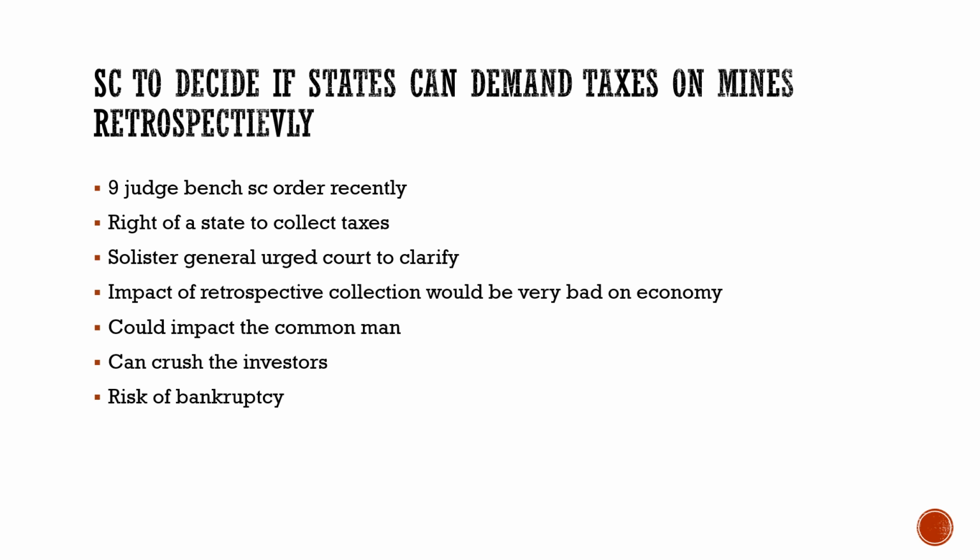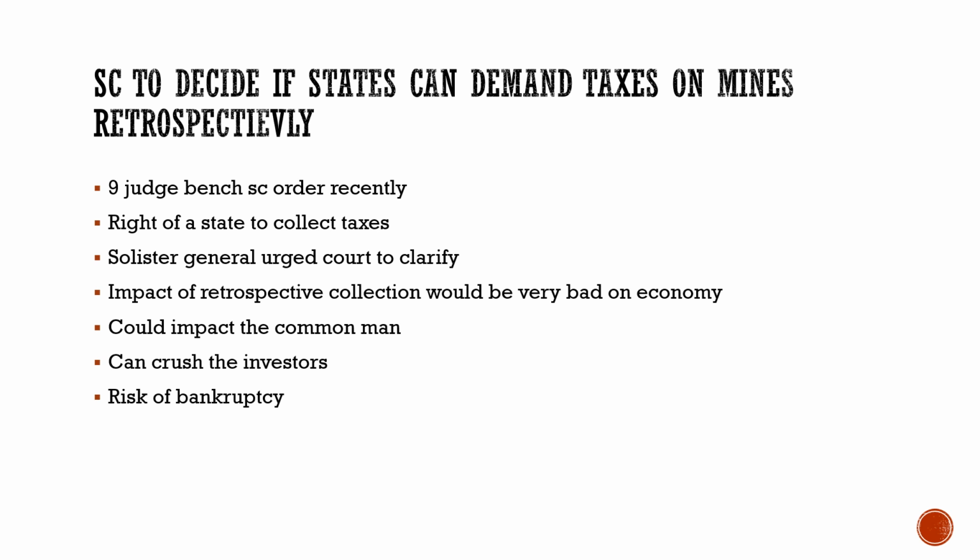Now, with respect to that, the Solicitor General went to the court, urging it to clarify this judgment about whether it would be collected retrospectively or prospectively. Retrospectively means that if the Supreme Court gives the judgment today, then for whatever work they have done before that, they have to pay taxes for that.